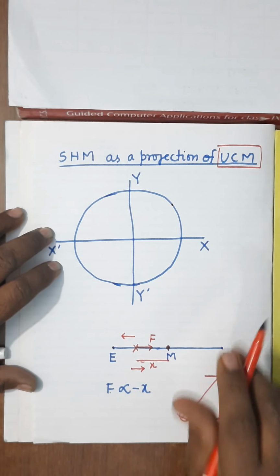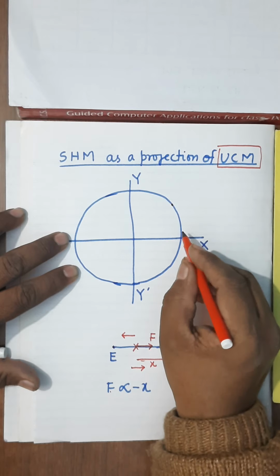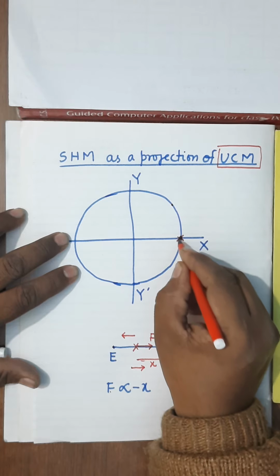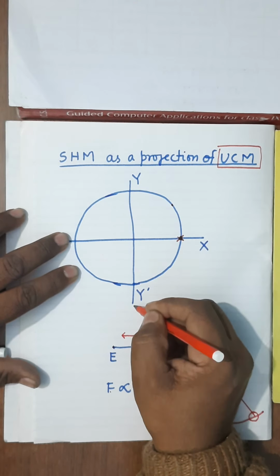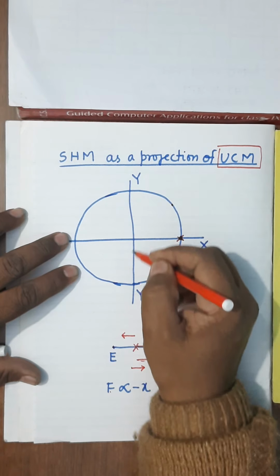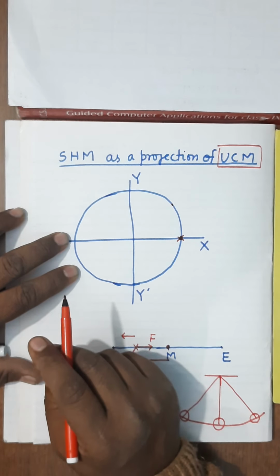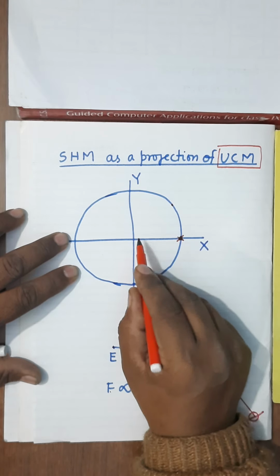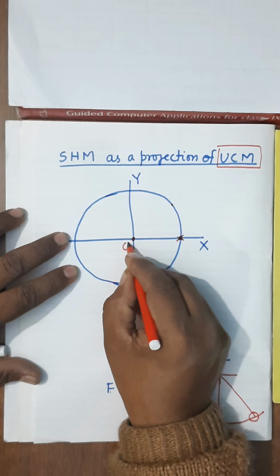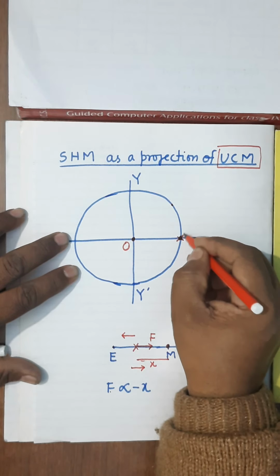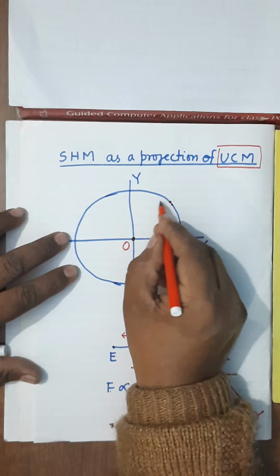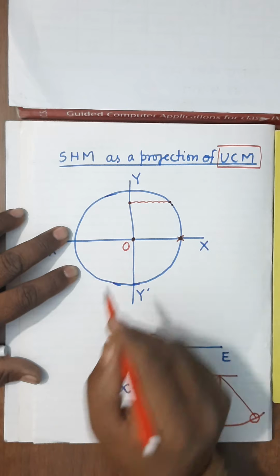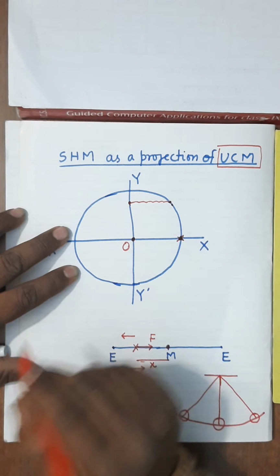So see here, if we see the particle at different positions, and from the different positions of the particle we draw the perpendicular on this diameter, which is along the y-axis, then the foot of that perpendicular will execute SHM. You can see here, when the particle is here and you draw the perpendicular, the foot will be at this point that we have named as O. When the particle has moved from here to here, you draw the perpendicular. Where is the position of the foot? Foot is this, means the foot has moved from here to here.